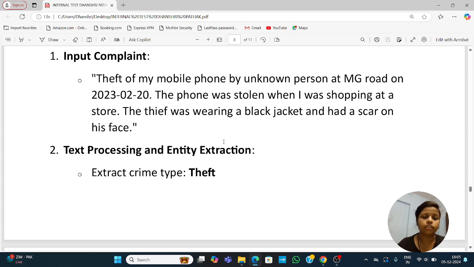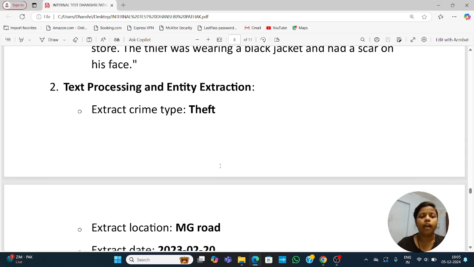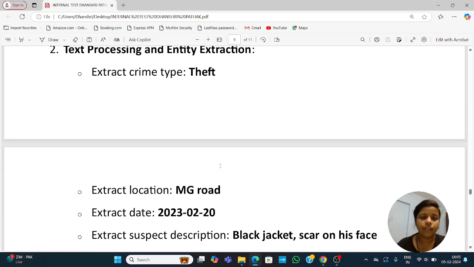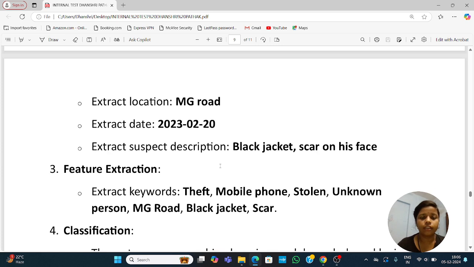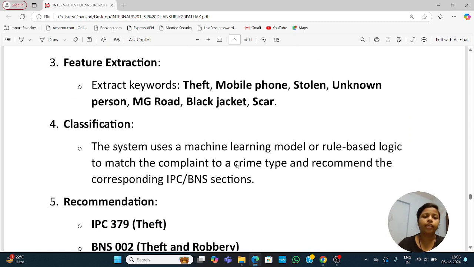Next step is text processing and entity extraction. Extract crime type: theft. Extract location: MG Road. Extract date: 22, 2023. Extract suspect description: black jacket, scar on his face. Feature extraction keywords: the thief, mobile phone stolen, unknown person, MG Road, black jacket, scar.